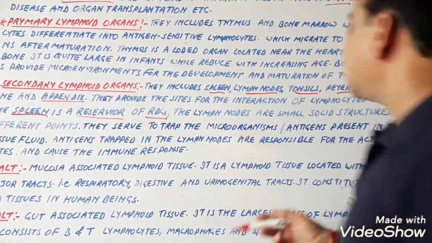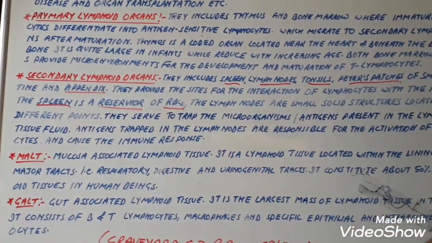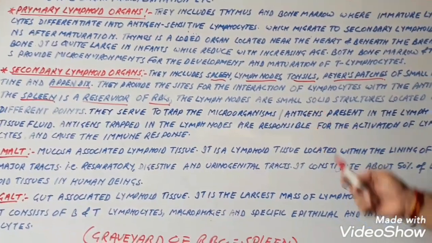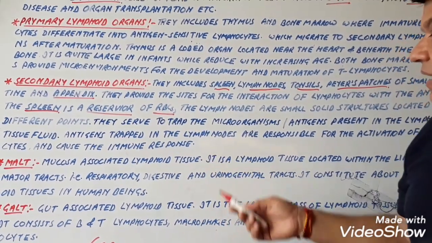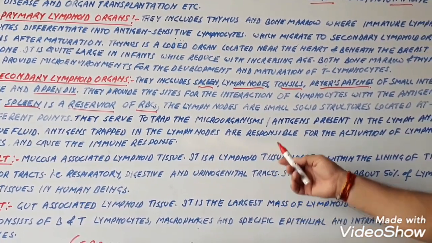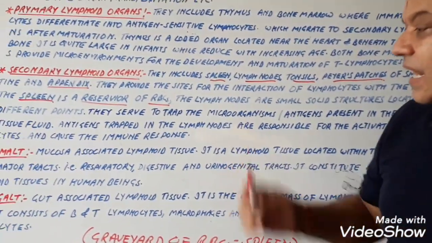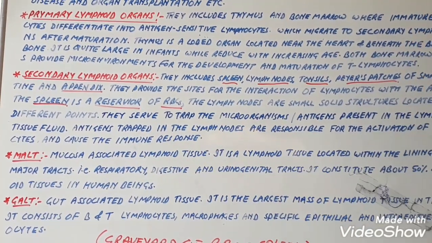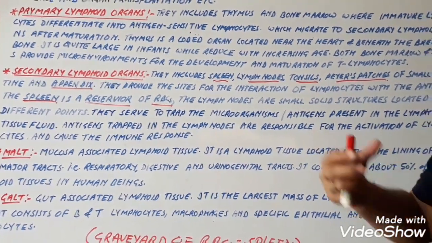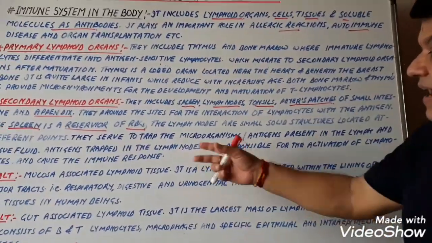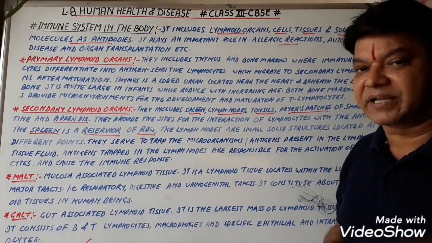Now, the lymph nodes are small solid structures located at different points. They serve to trap the microorganisms and antigens present in the lymph and tissue fluid. These antigens trapped in the lymph nodes are responsible for the activation of lymphocytes as well as cause the immune responses. We can say that whenever the antigens enter inside the body, these antigens are trapped in the lymph nodes. तो lymph nodes में trapped होते हैं by the lymphocytes, just like the B and T lymphocytes.